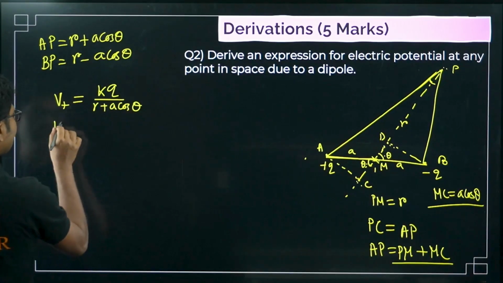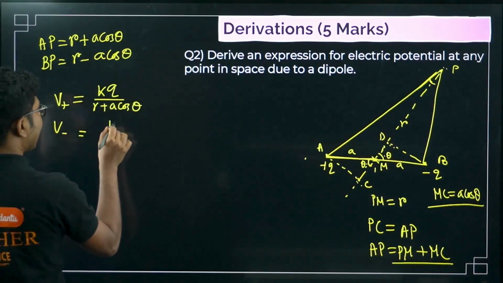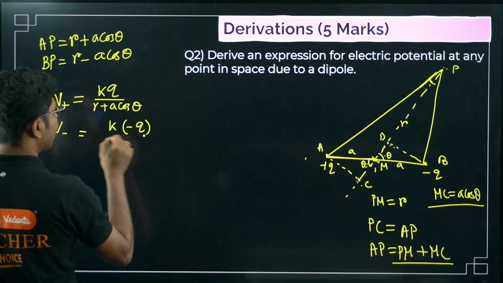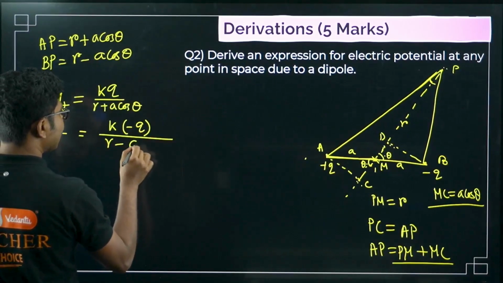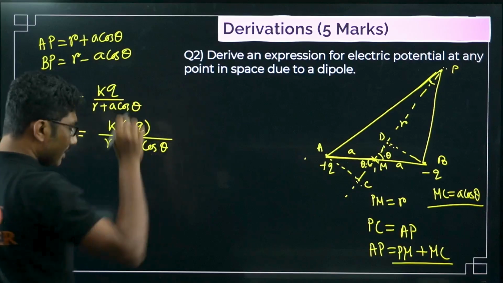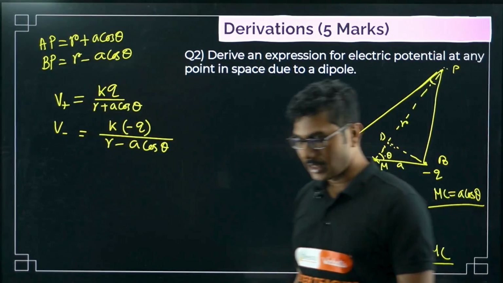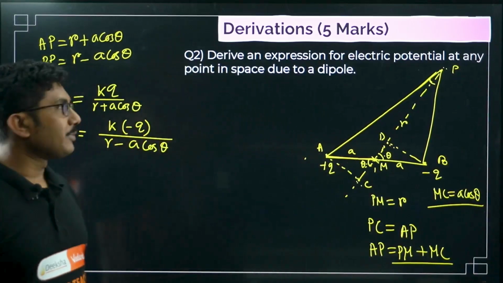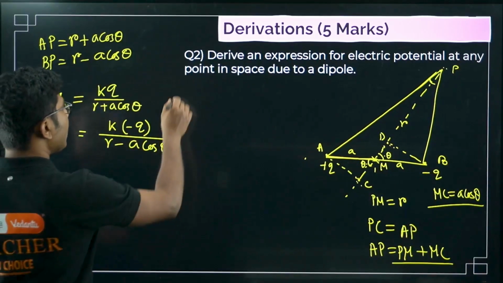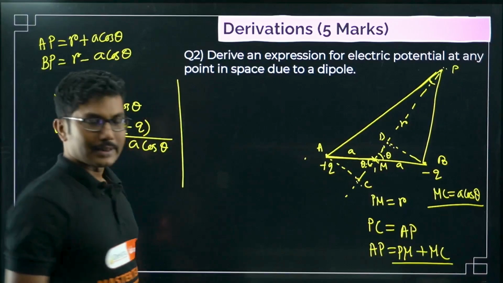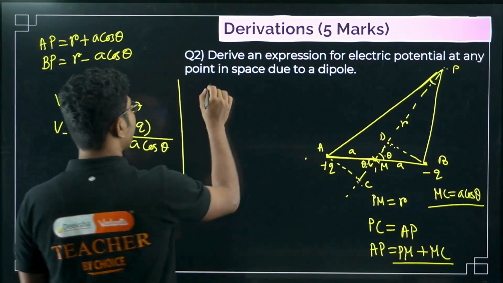And what is V minus? V minus is K times minus Q by R minus A cos theta. So for electric field, we generally do not use the sign of the charge, we only find the direction. But in case of electric potential, because it's a scalar quantity, we have to use the sign as well. That is the difference between electric field and electric potential.